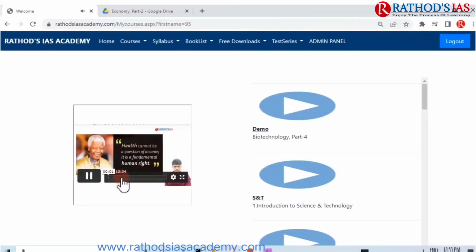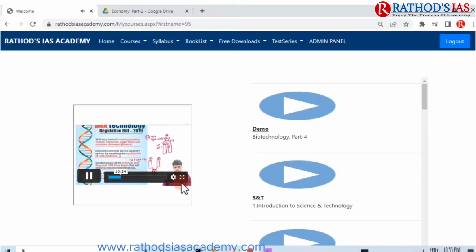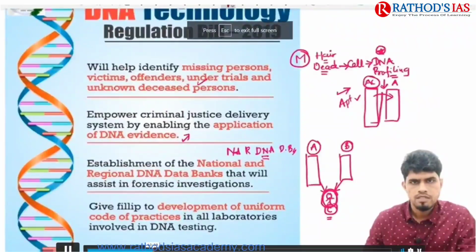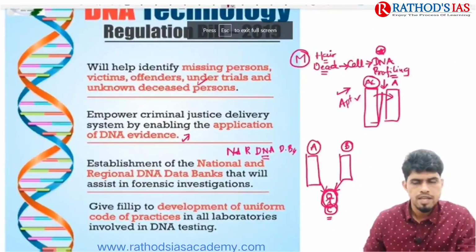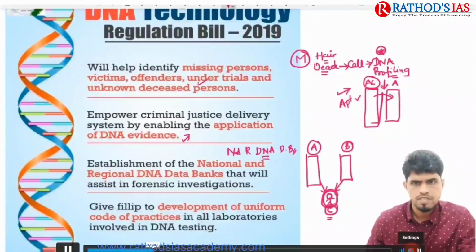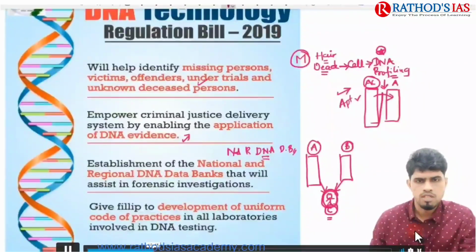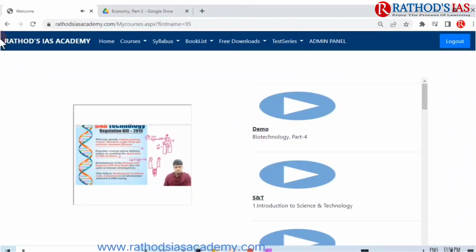Welcome to Rathod IAS. That kind of bank is called a DNA data bank. So you need to create a DNA data bank at a national level, where the information of all the criminals, all the suspects.